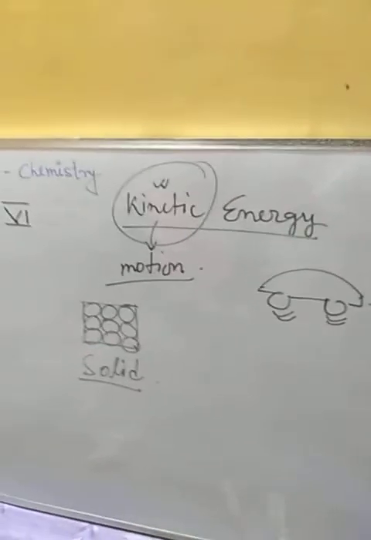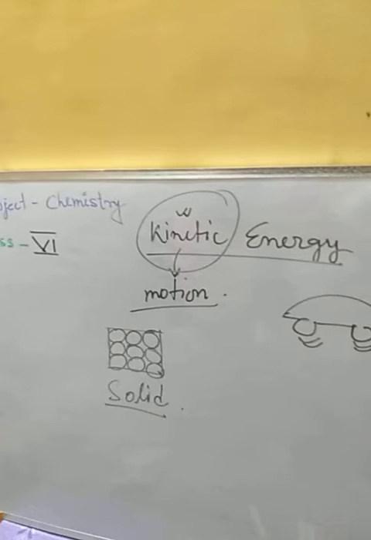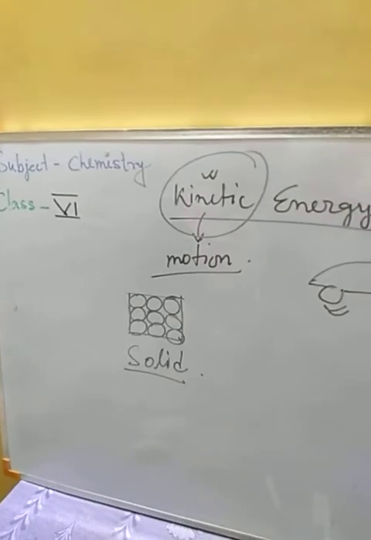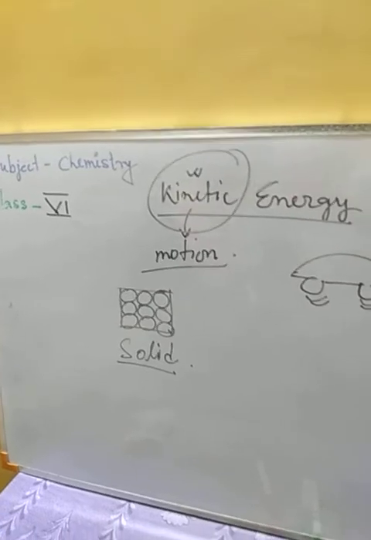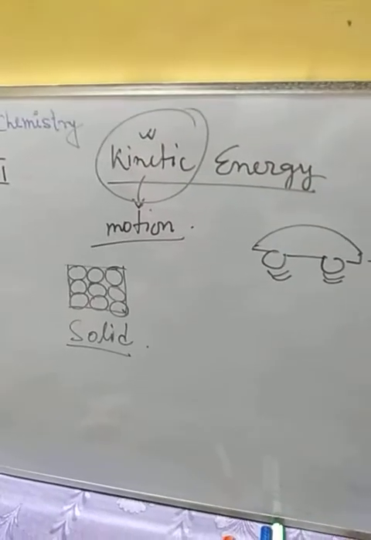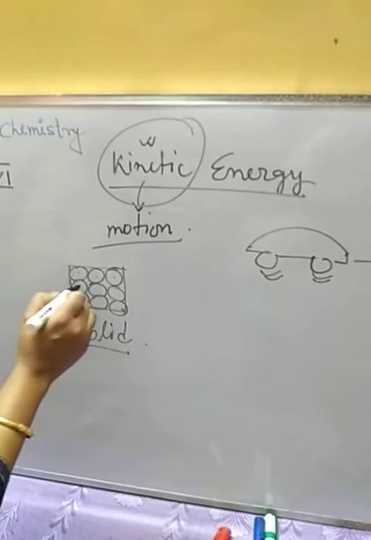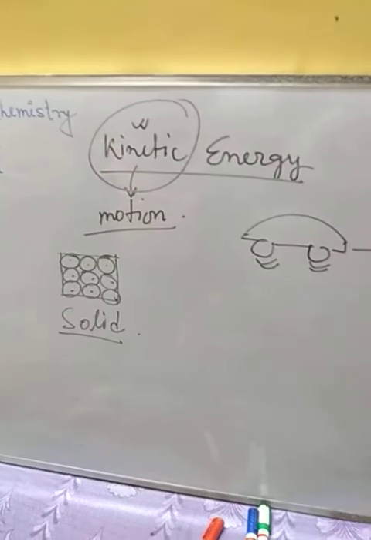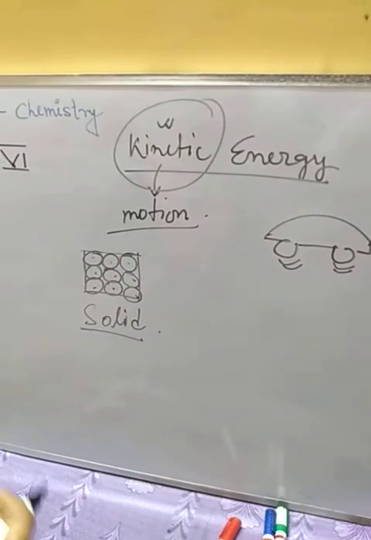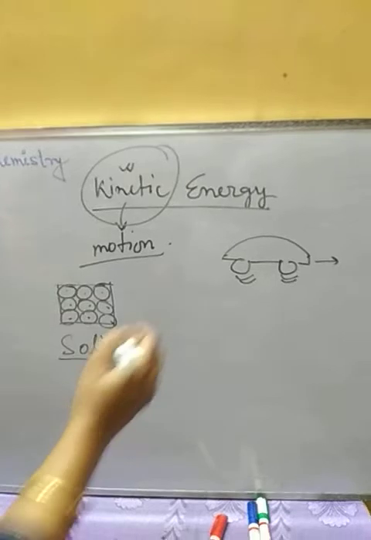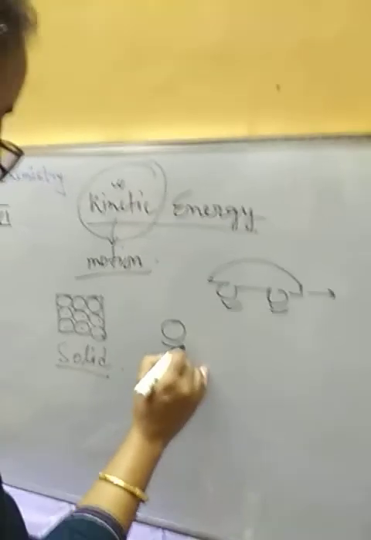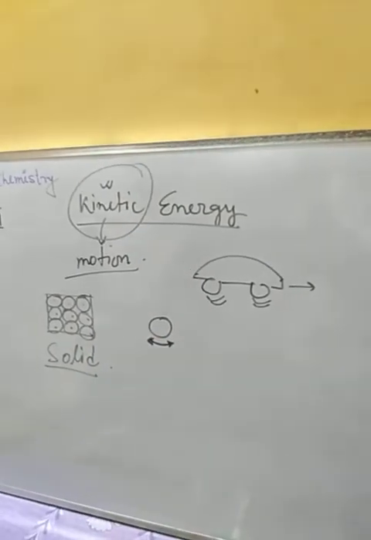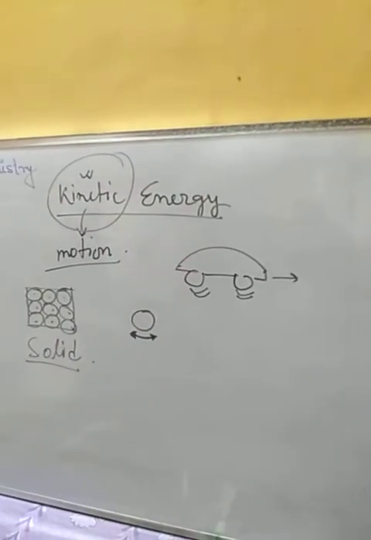They are not moving in that manner, or the movement we cannot easily see. But the particles, the atoms or the molecules in the solid substance, are also moving with a motion that we will call vibration.